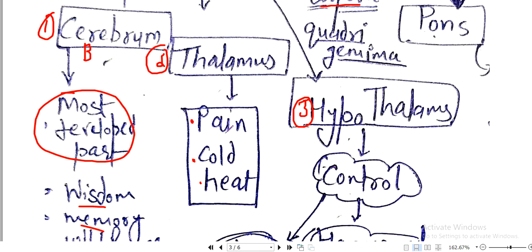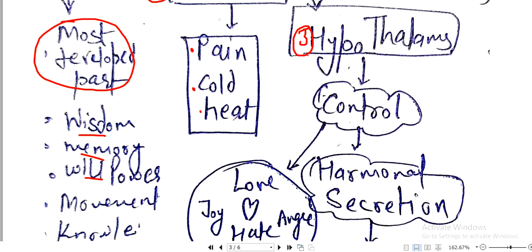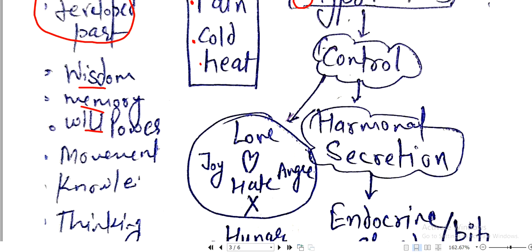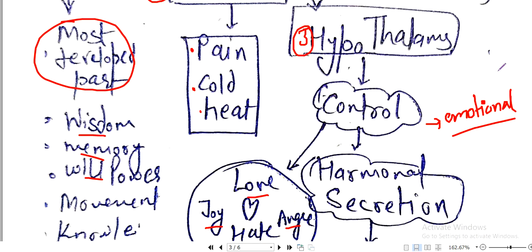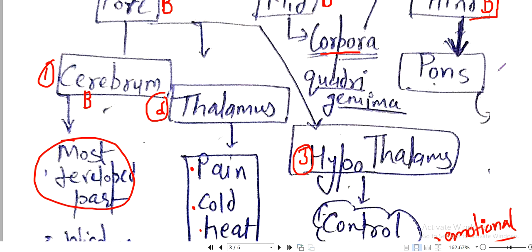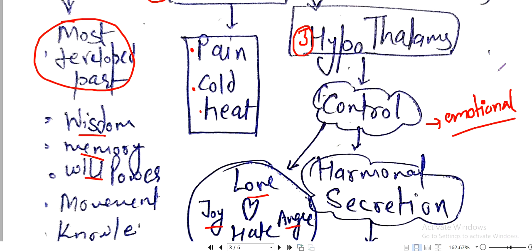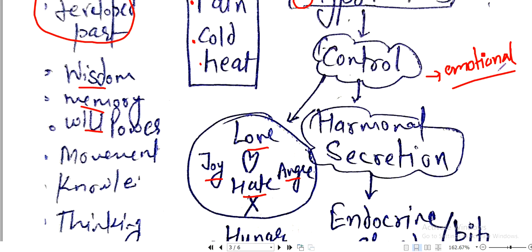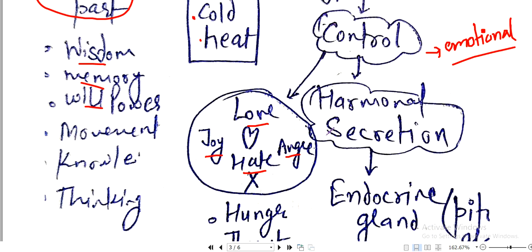And there is the hypothalamus. Now what does the hypothalamus do? The hypothalamus controls love, joy, hate, anger. It means it controls your emotions. If there is a question in the exam about which part of the nervous system controls your emotions, the answer is the brain, forebrain, hypothalamus section. So what we write as love, joy, hate, anger is controlled with the help of the hypothalamus.